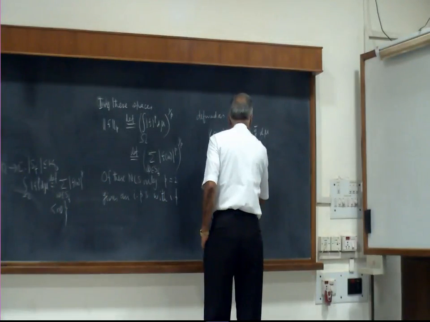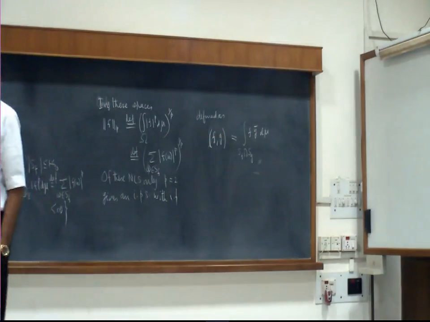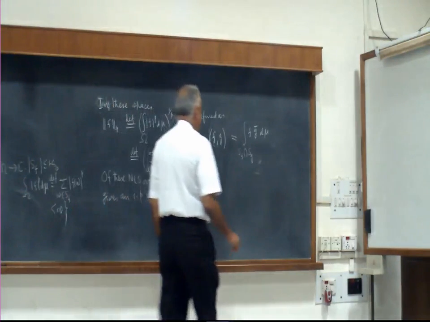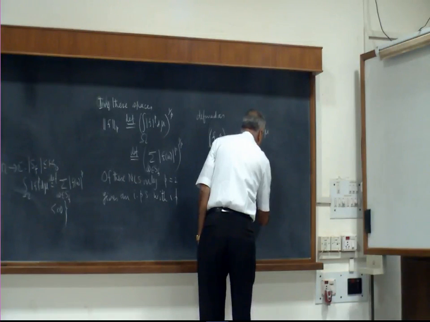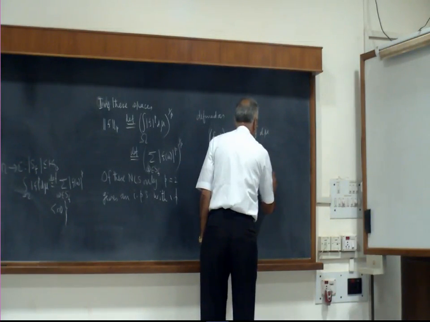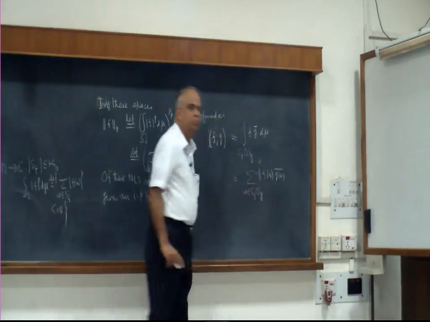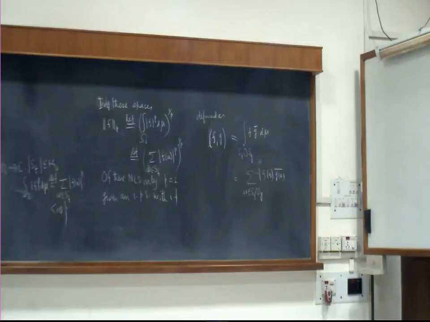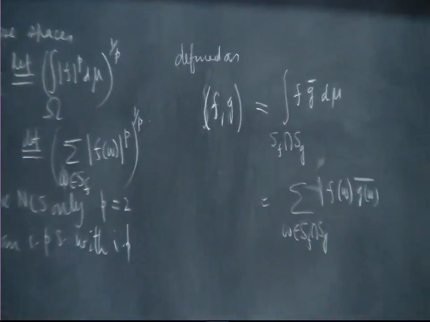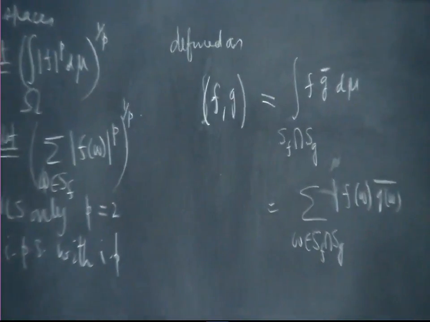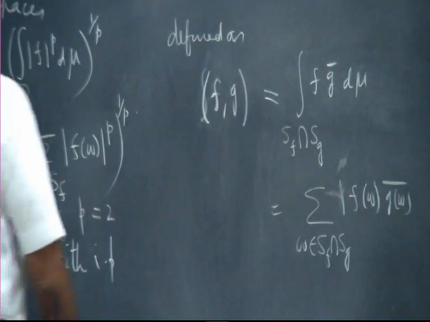So the integral will be only over the intersection of the supports, which is the same as taking all the omegas which belong to both the supports and looking at the sum of f(omega) g(omega) bar. Okay, and that is a regular sum, because that can be either finite or a sequence. So it is a normal sum, an infinite sum or an ordinary sum. It is not an uncountable sum or anything like that.